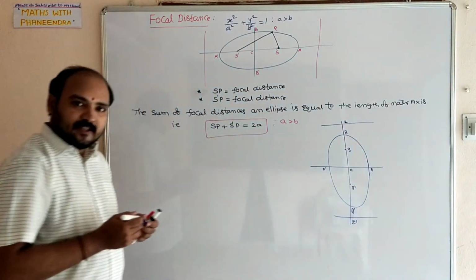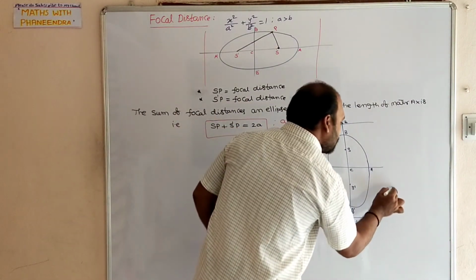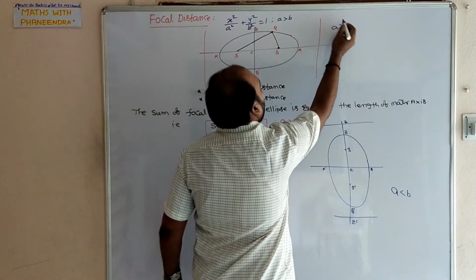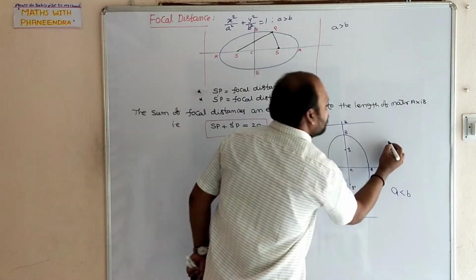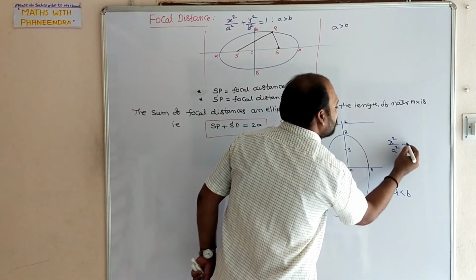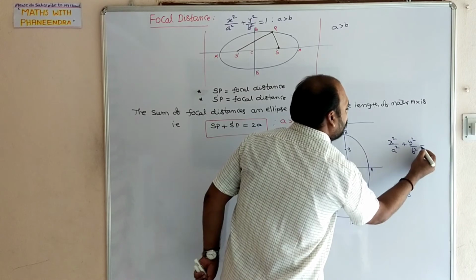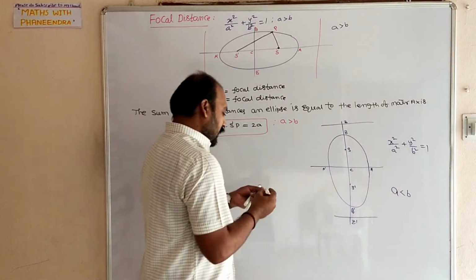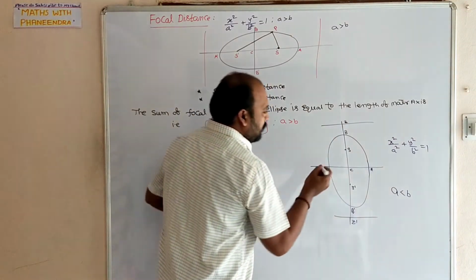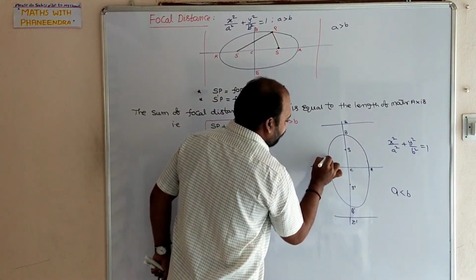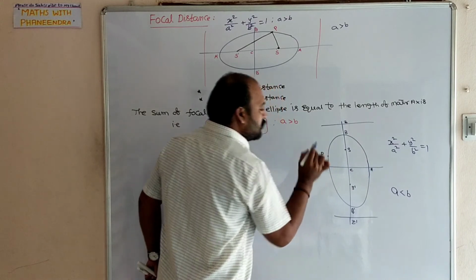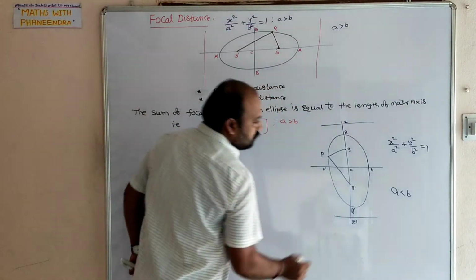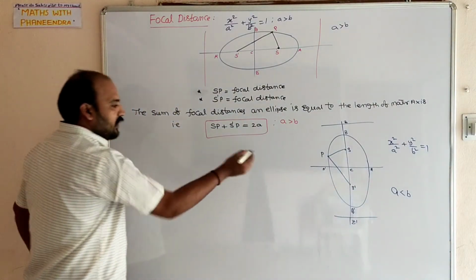When the figure is like this, A is less than B. In the other case, A is greater than B. Here I already mentioned, the equation cannot be changed: X square by A square plus Y square by B square equal to 1, when A is less than B. In this case, observe carefully, consider a point P on the ellipse, either here or here. I am considering point P, SP and S dash P, even here also.